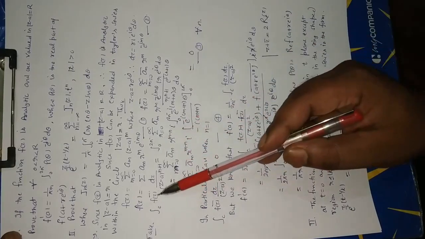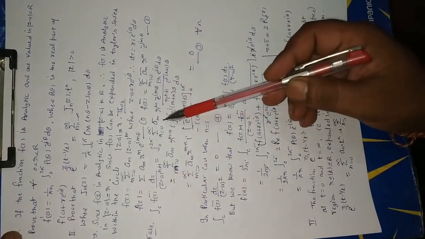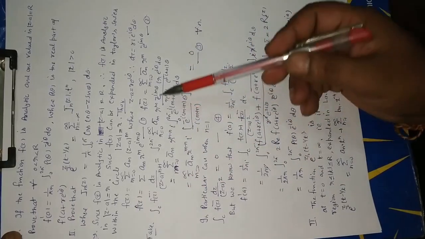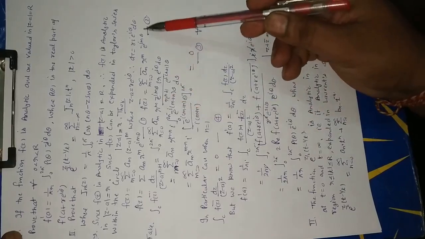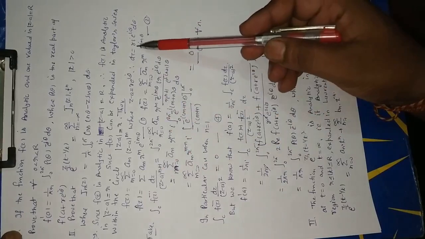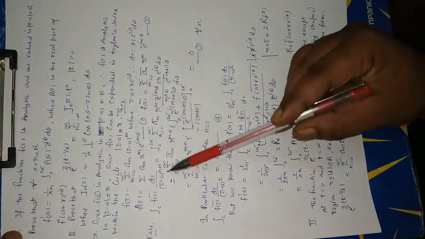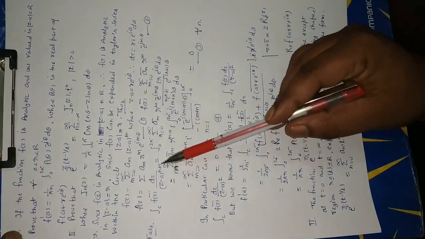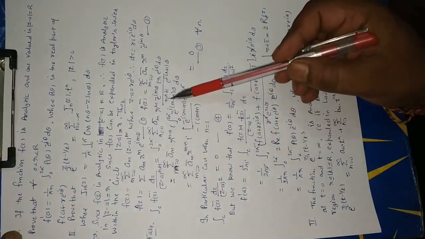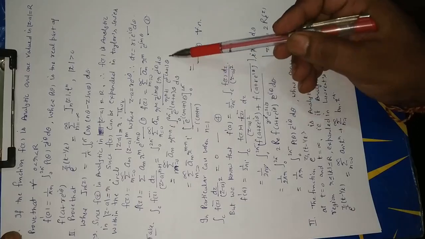Putting the value of f(z) bar, summation m from 0 to infinity of a_m bar r^m e^(-imθ), and putting the value of dz = r i e^(iθ) dθ upon (z - a)^(n+1), that is r^(n+1) e^(i(n+1)θ).